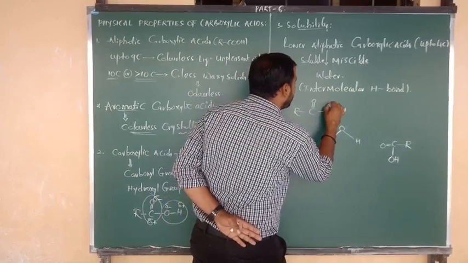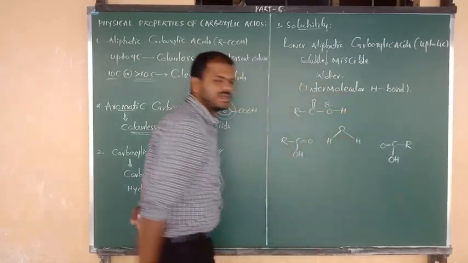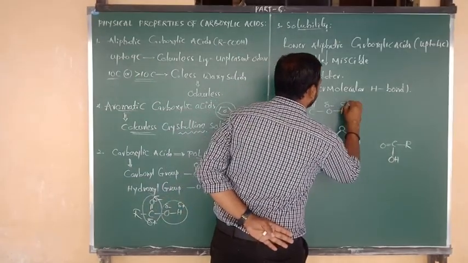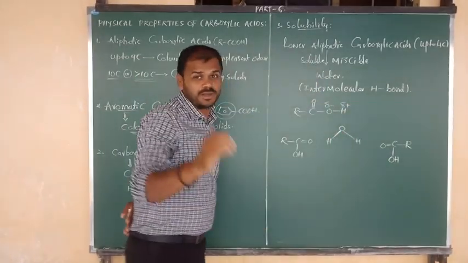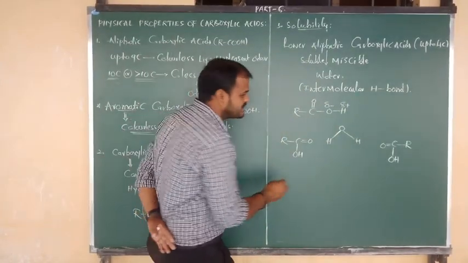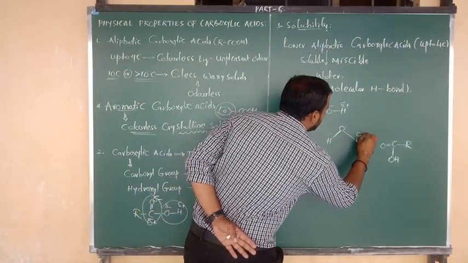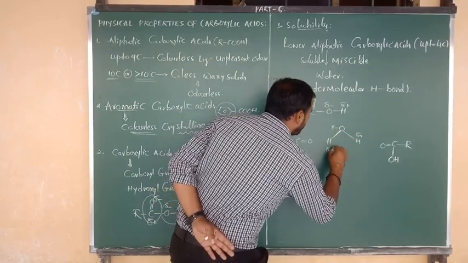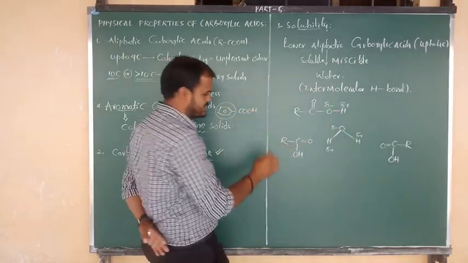So due to this withdrawing nature, hydrogen contains partial positive and oxygen contains partial negative. Similarly, we have to denote this in all cases: hydrogen partial positive, oxygen partial negative.